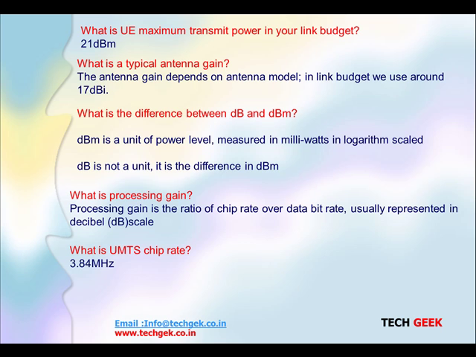What is the UMTS chip rate? It is 3.84 mega chips per second. Over the 5 megahertz of bandwidth we utilize only 3.84 megahertz bandwidth.